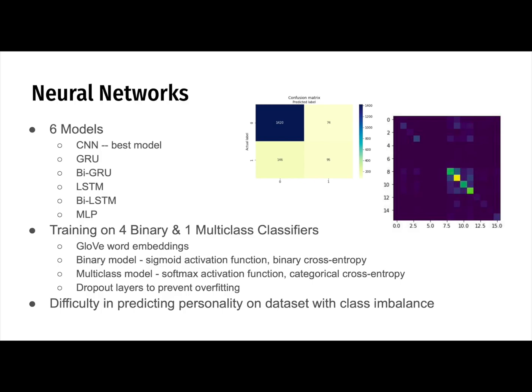Dropout layers are also added to prevent overfitting of data. The best results came from a CNN model for both binary and multi-class classification. However, due to the class imbalance issue, the MBTI types with more data had stronger predictions, as seen in the confusion matrix on the right with lighter shades of color. But for those MBTI types like ESTJ with less data, it is difficult to accurately predict personality.